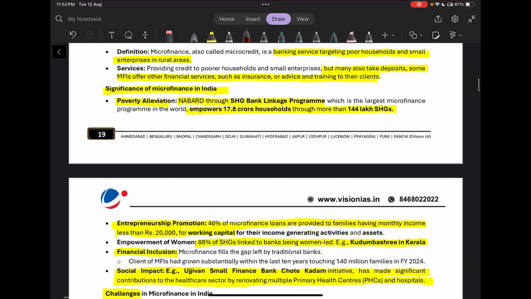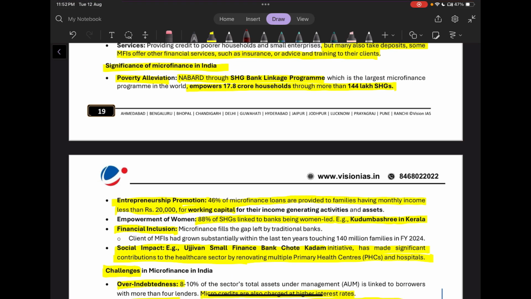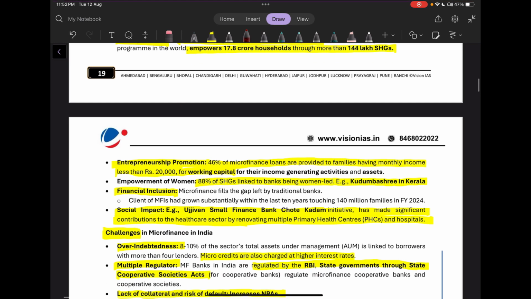Now, what is the significance? First, the significance is in poverty alleviation. NABARD, through the Self-Help Group Bank Linkage Program, has empowered 17.8 crore households through more than 144 lakh self-help groups. Then it also promotes entrepreneurship. 46% of the microfinance loans are provided to families having monthly income less than rupees 20,000 for working capital.